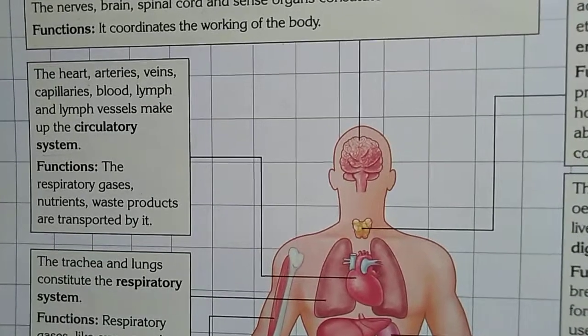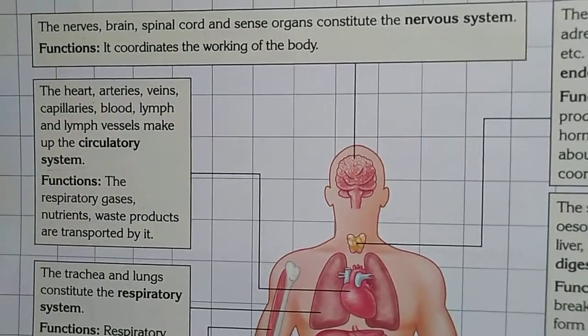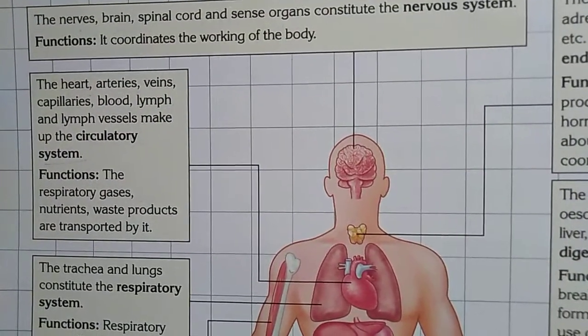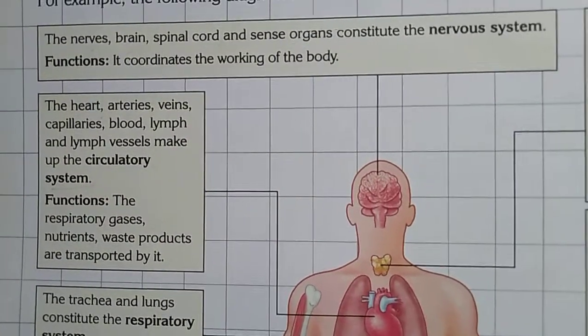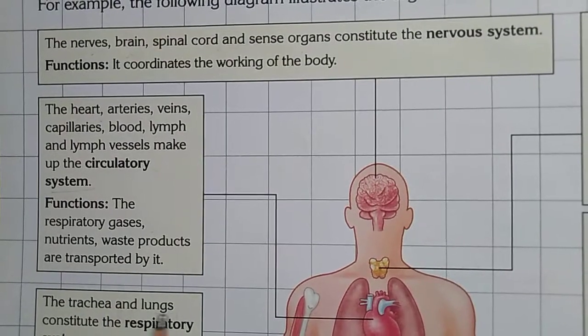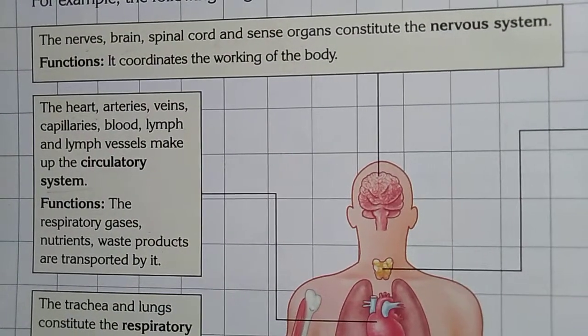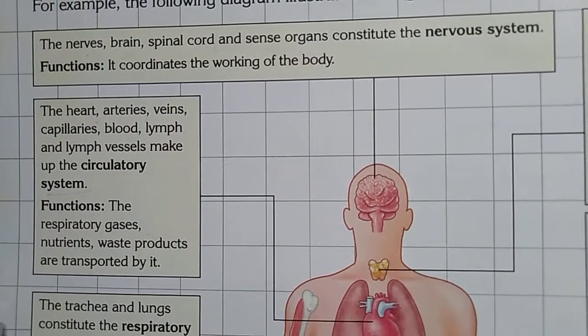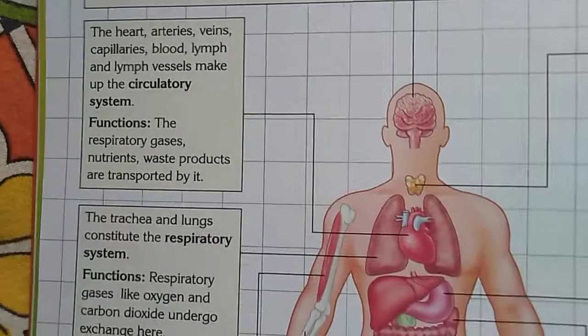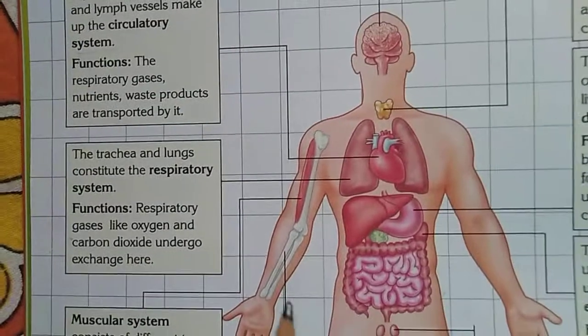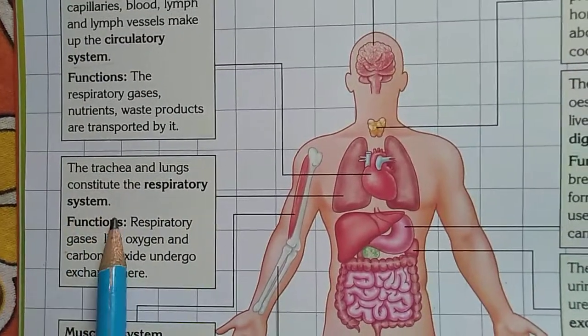So this system's function is to look after the respiratory gases, take care of the nutrients, and transport waste products. Understand?